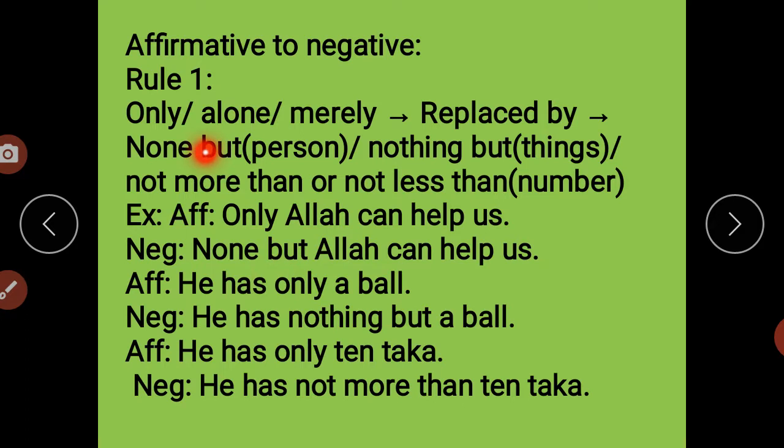So only, alone and merely are replaced by none but for persons, nothing but for things, and not more than or not less than for numbers. Understood, students? This is our first rule while we are changing affirmative to negative.